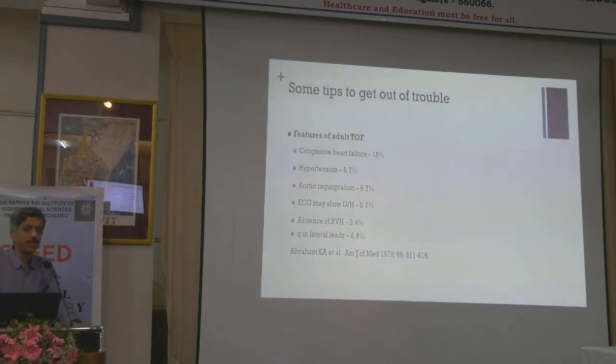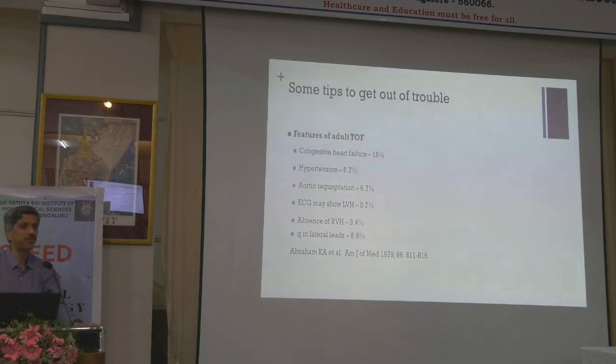So some of the tips to get out of trouble, so these are the various pictures we have put together, like congestive heart failure in adult tetralogy is reported in around 15% of patients. Hypertension is around 6%, AR around 7%, ECG may show LVH in around 1%, absence of RVH is around 3%. So these are the ways to get out of trouble when you are faced with the situation.